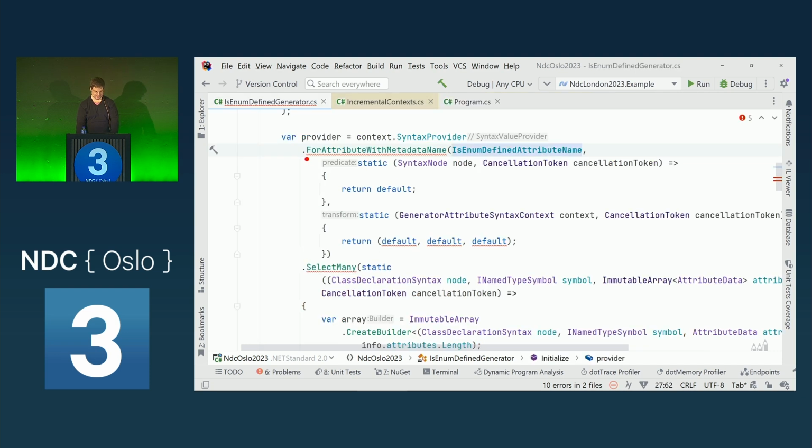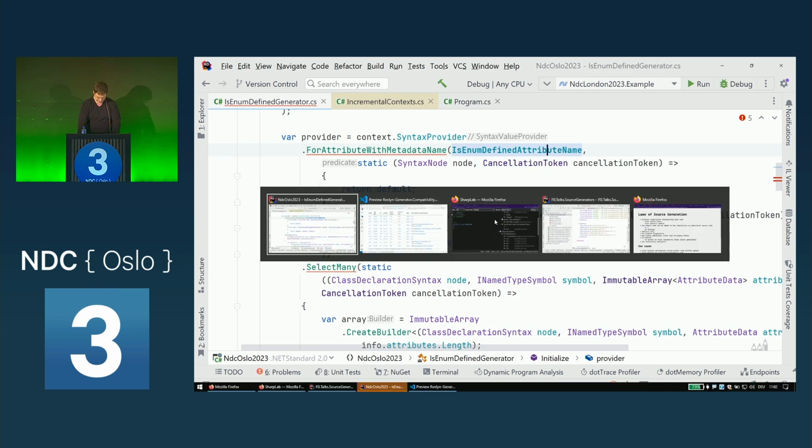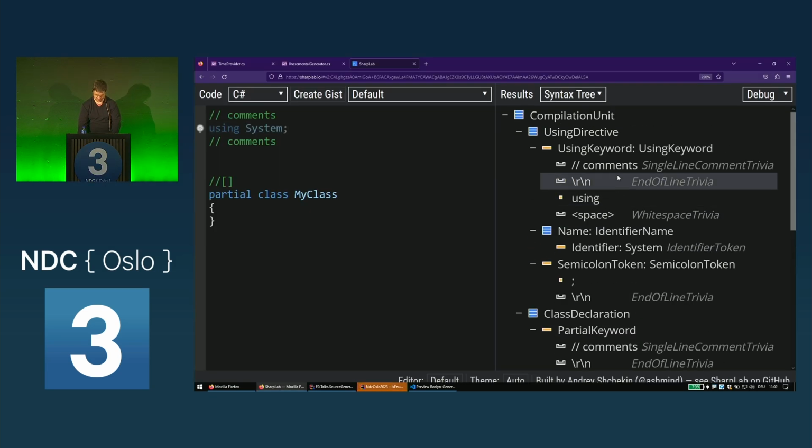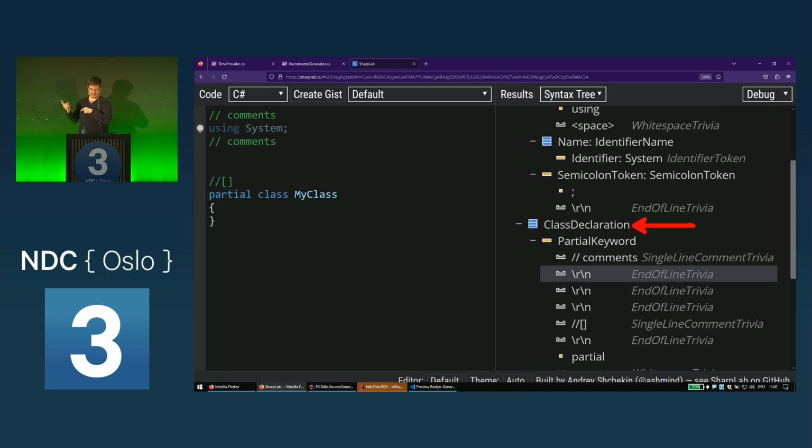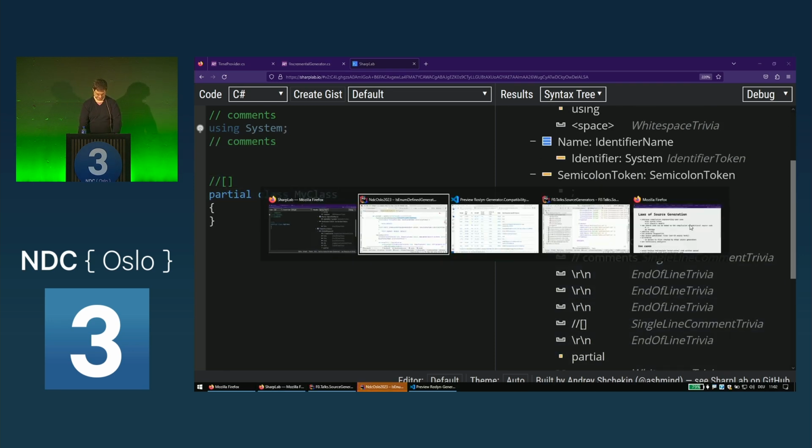And we pass this into our ForAttributeWithMetadataName. And then we have a lambda, a predicate. This predicate returns true for every node that we are interested in. So we get in all of the syntax nodes. So we get in the entire compilation unit, the using directive, and the class declaration. And this is the one that we want to filter.